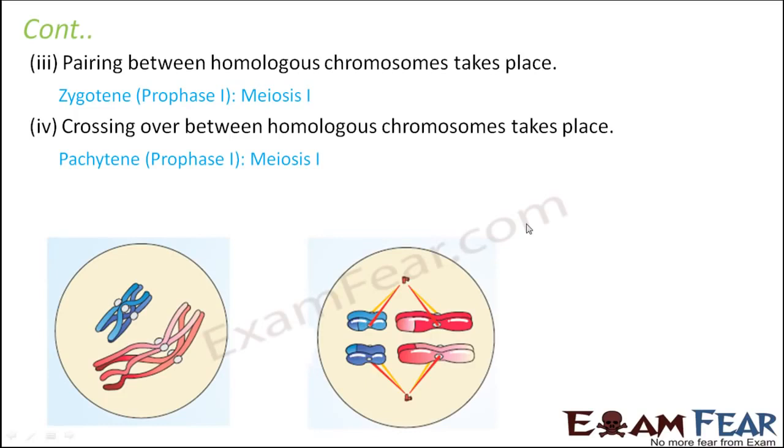So after the pachytene stage was the metaphase stage where they aligned at the equator. So you see here, you can observe the crossing over part. So this part is the result of crossing over. Again, this part is the result of crossing over. This part is result of crossing over.